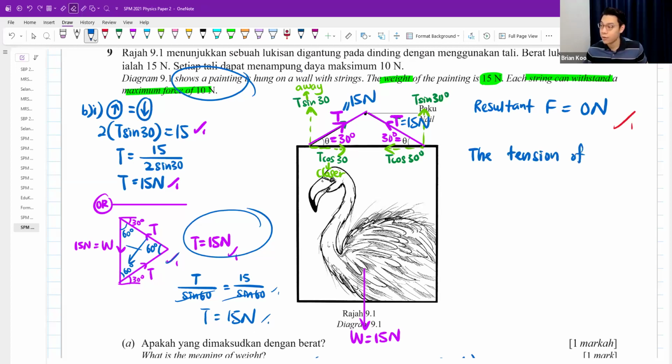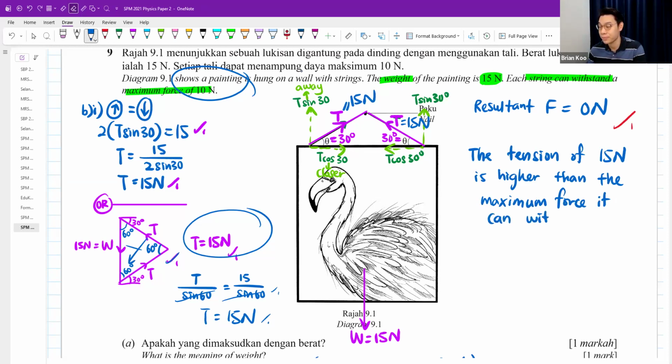The tension of 15 Newton is higher than, or exceeds, the maximum force it can tahan, the maximum force it can withstand, of 10 Newton.